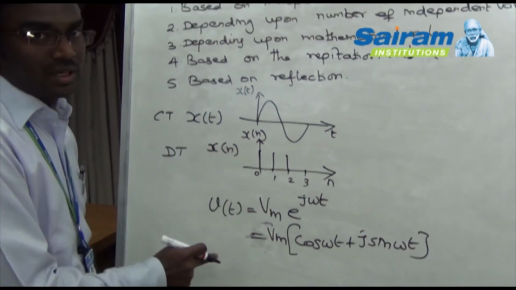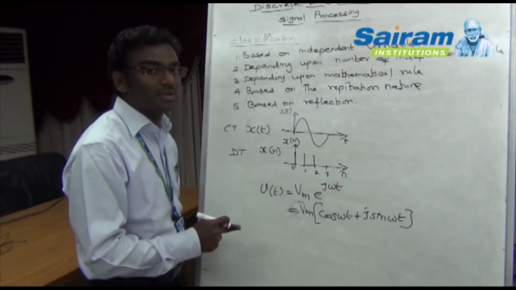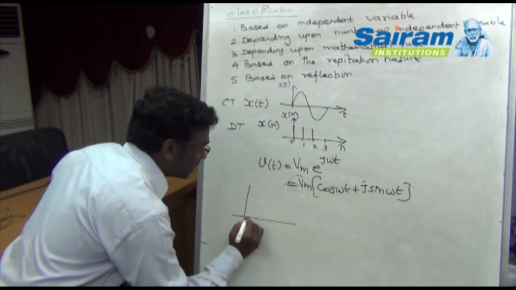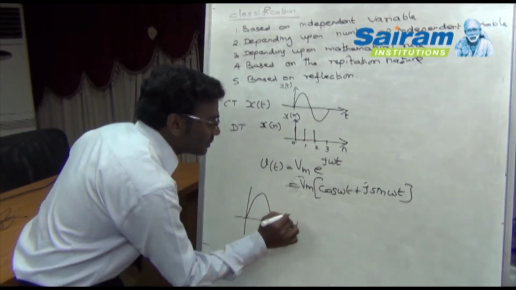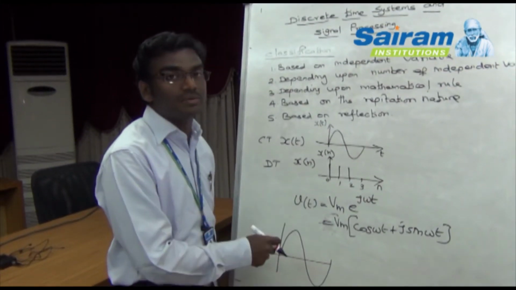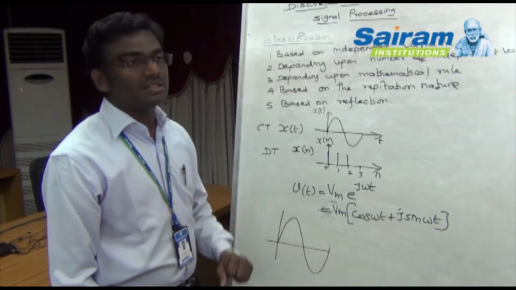Here we have the two components, but in the alternating voltage we consider only one component, that is the sinusoidal component, because the output of the generator is in the form of the sinusoidal nature only. Therefore, for our study purpose, we can take v of t is equal to capital Vm into sin omega t. But what about the second nature?